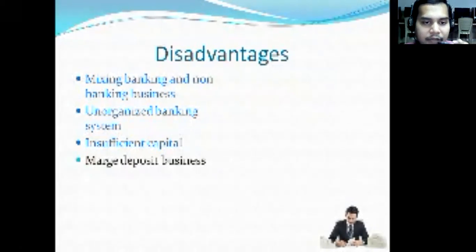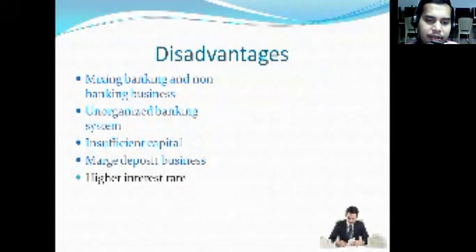That means B will be very cautious while taking and lending money. As the risk is much more on his shoulders, he will also try to reduce that risk. So he will accept money in small quantum. From each person he will accept, let me say, 10,000 rupees or 20,000, but he will not accept 1 crore, 10 crore, or 20 crores. That is called marriage deposit business. That means playing a safe game is called marriage deposit business.